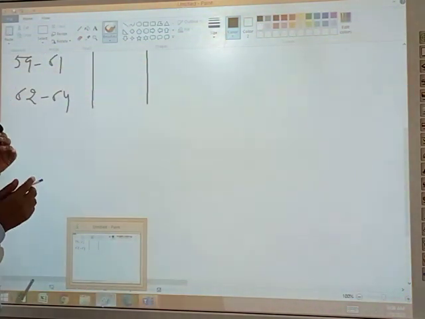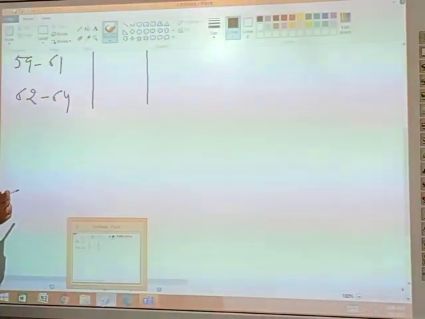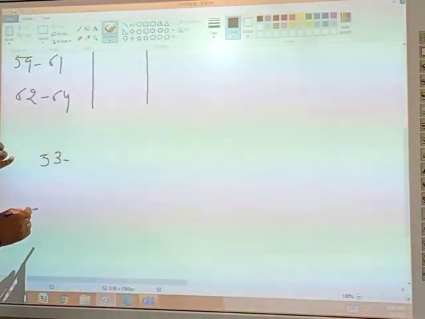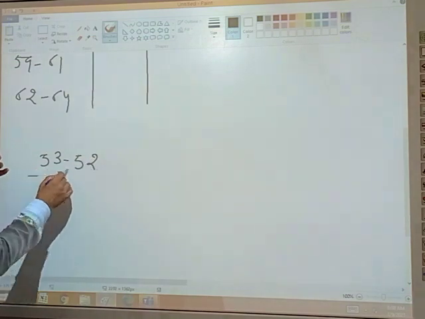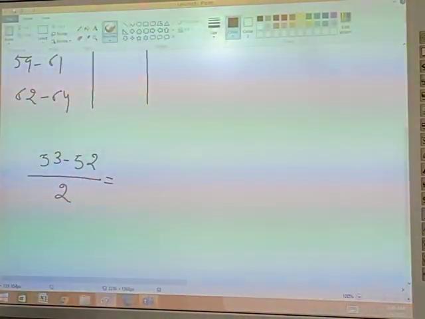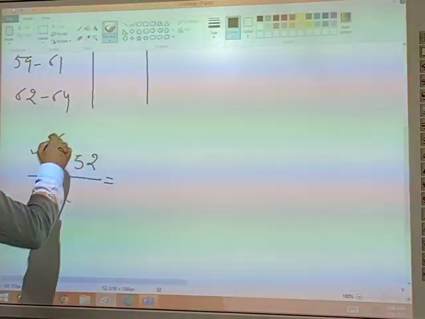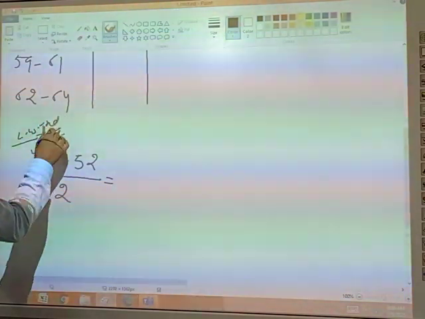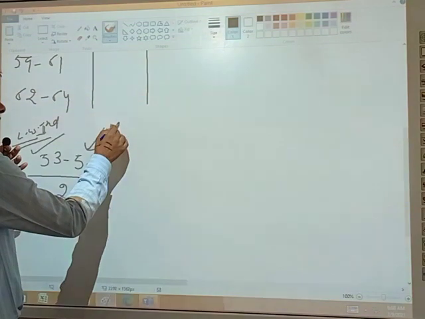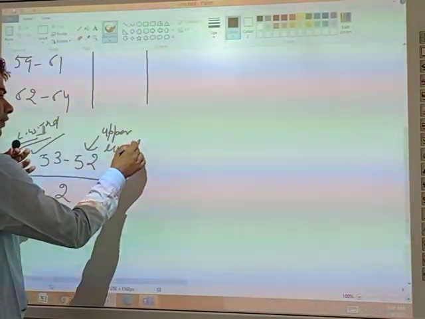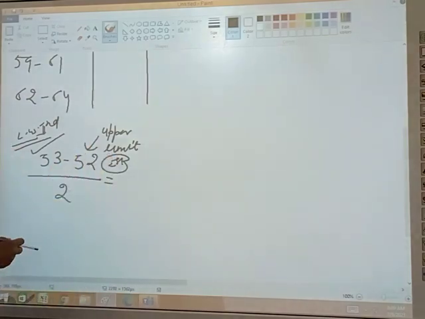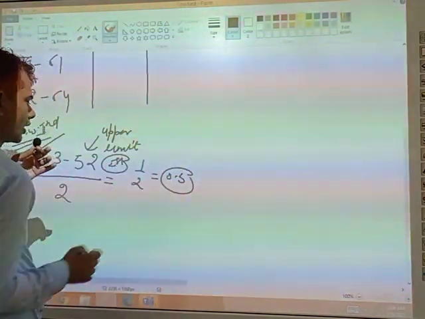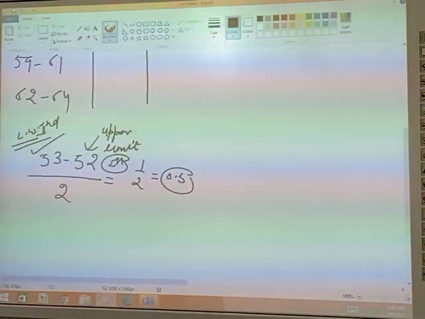Lower limit of the second class interval, that is 53, minus the upper limit of the first class interval, that is 52, divided by 2. 53 minus 52 divided by 2, that is 1 by 2, and it becomes 0.5. Any doubt, any problems?